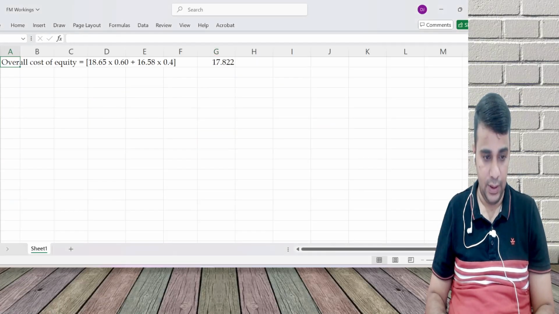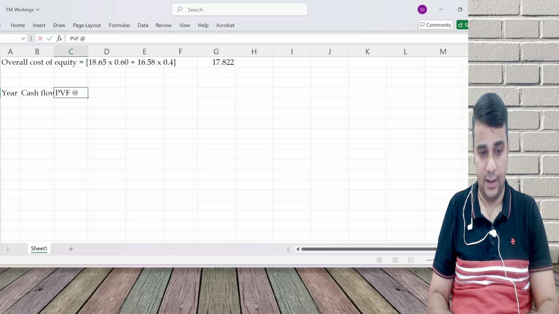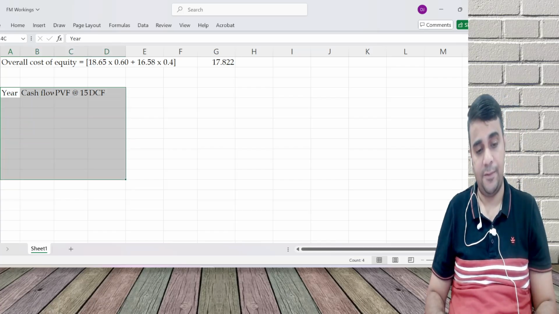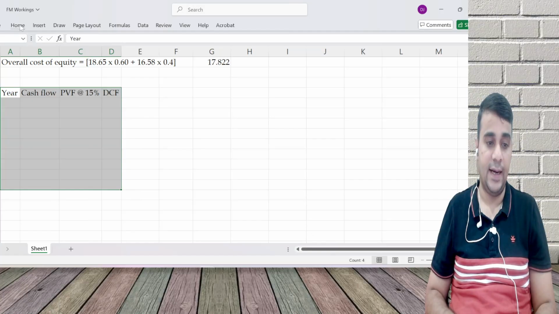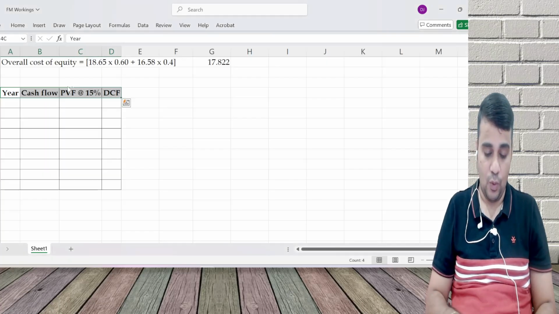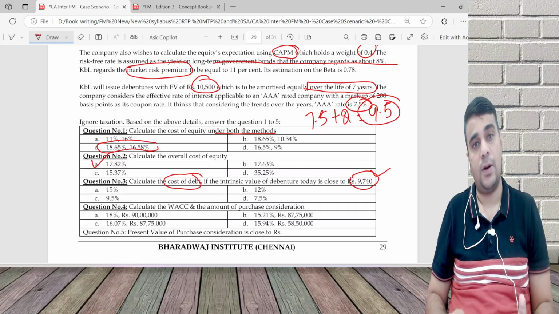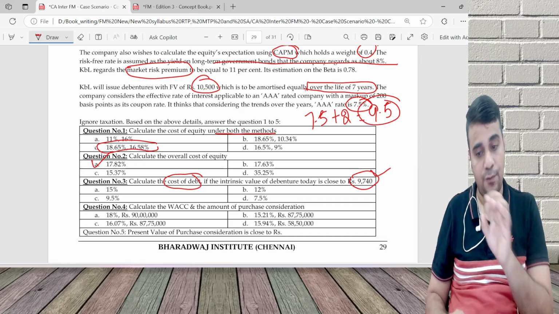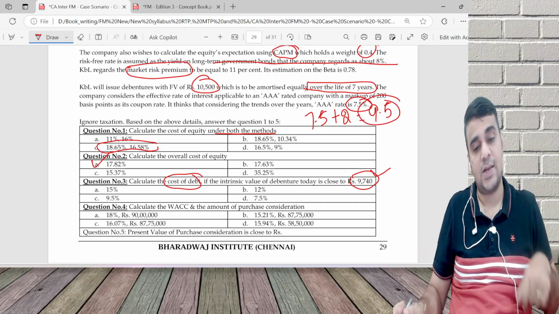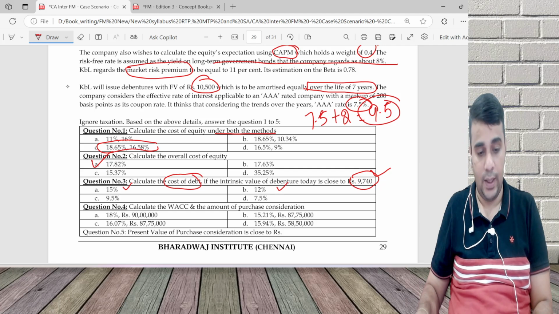So I will do year, cash flow, PVF at 15% and DCF. I discount, and if I get 9740, the answer is 15%. What is intrinsic value? Present value of future cash flows of the bond, discounted at the investor's required rate. The investor's required rate can be 15 or 12.